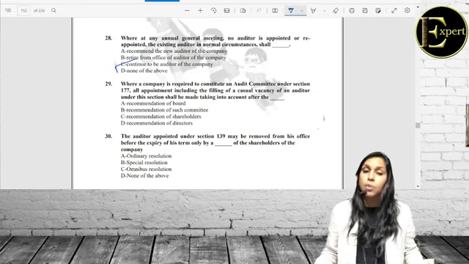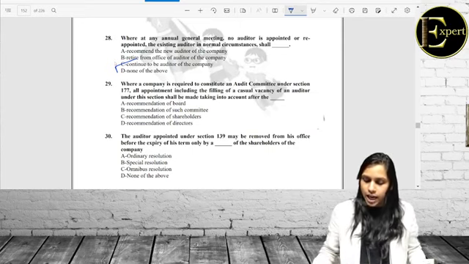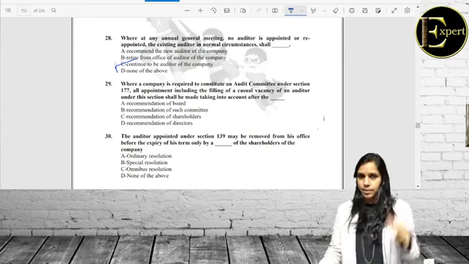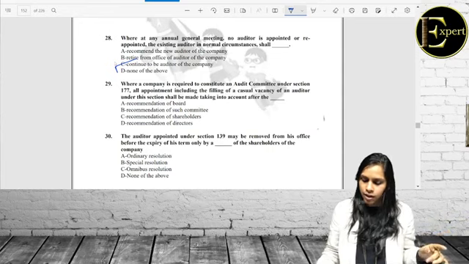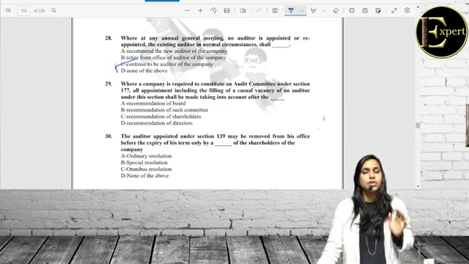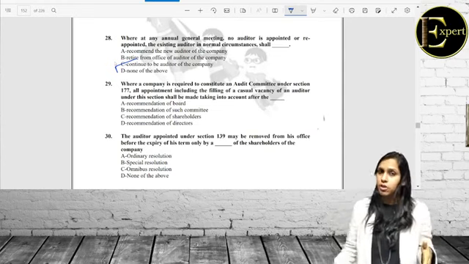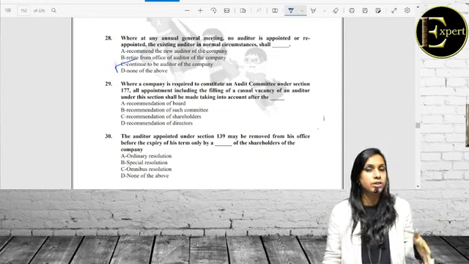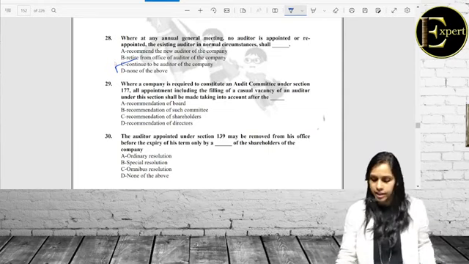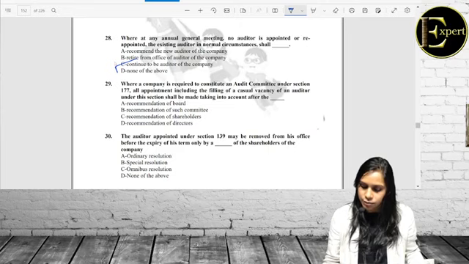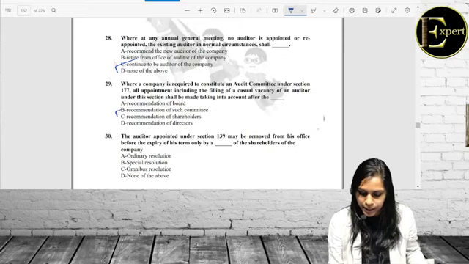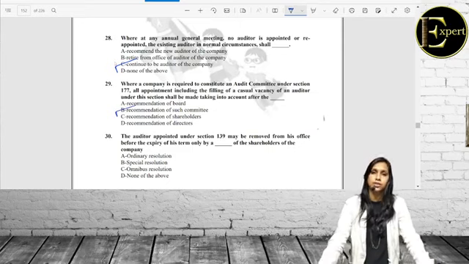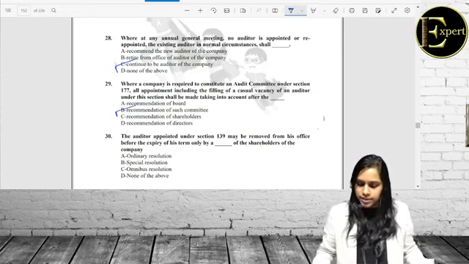Where a company is required to constitute an audit committee under section 177, and all appointments, including filling of a casual vacancy, shall be made taking into account. So here, wherever in a company there is an audit committee, the auditor shall be appointed on the recommendation of the audit committee. The options are recommendation of the board, such committee, shareholders, directors. So the most perfect answer would be B, recommendation of such audit committee. No problem. Let's go ahead further.